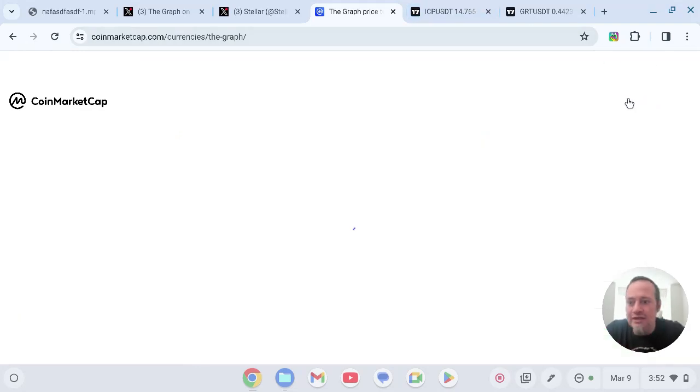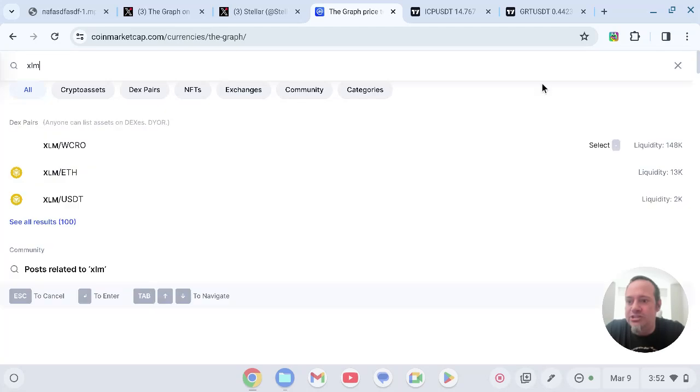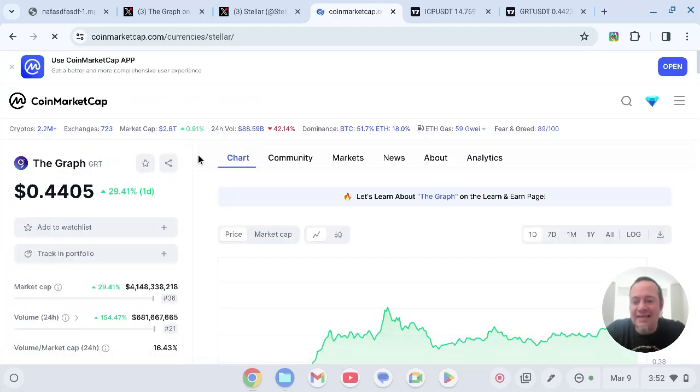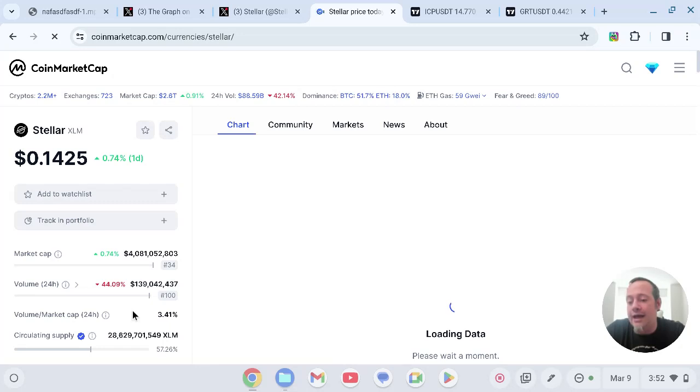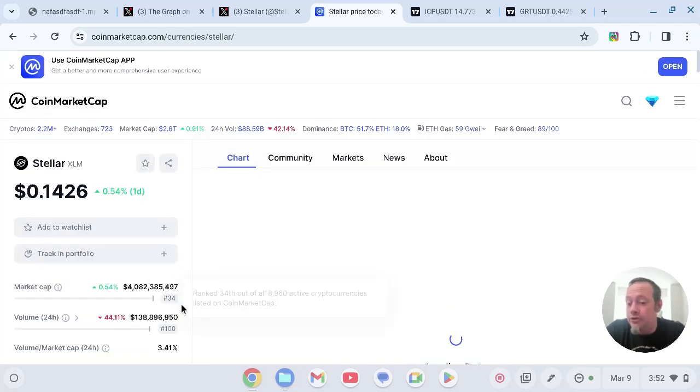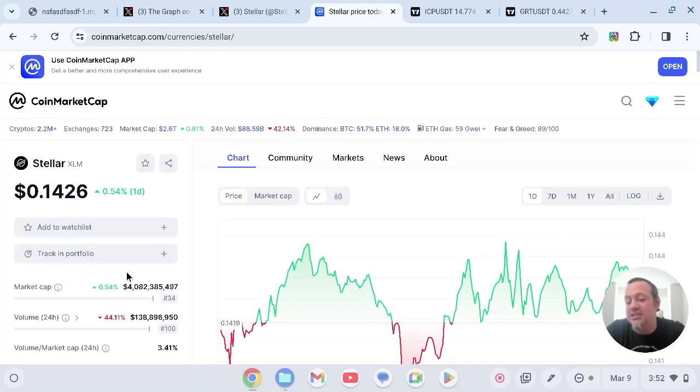Beautiful, beautiful. Now, if we look at XLM, this is one I think is still going to pump. It hasn't had any massive moves because it's at about 139 million and number 34. So we got number 19, number 36, and number 34 for my top picks, and nice volume on each of these, all over 100 million, closer to about that 150, 200 million mark. So this is what I like to see.